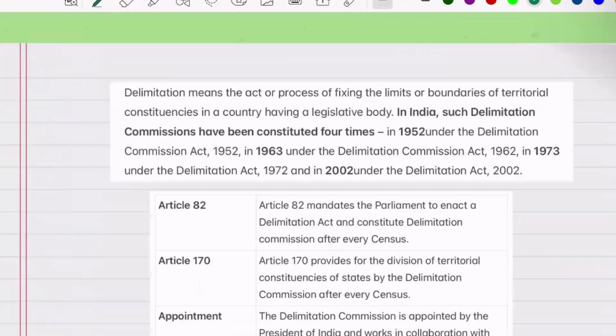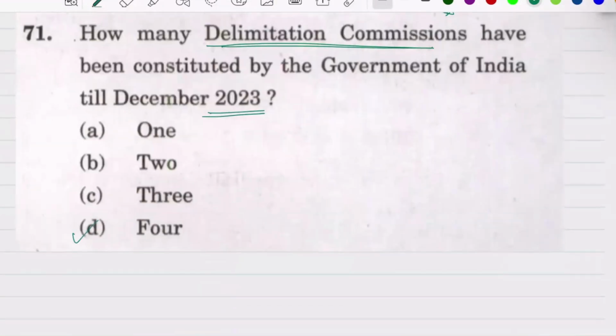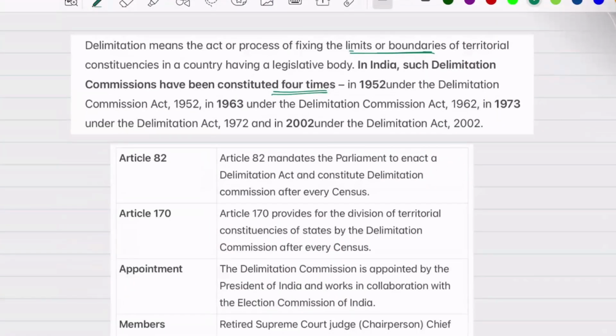Delimitation means the act or process of fixing the limits or boundaries of territorial constituencies in a country having a legislative body. In India, such delimitation commissions have been constituted 4 times. So here you get your answer, the correct answer is 4. You can also try to answer it in the comment section, guys. The first was in 1952, under the Delimitation Commission Act, 1952. The second time was under the Delimitation Commission Act of 1962. Then in 1973, under the Delimitation Commission Act 1972, and the 2002 Act. So total 4 times.